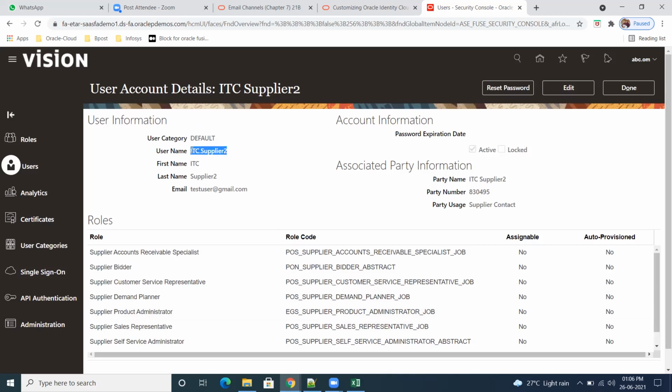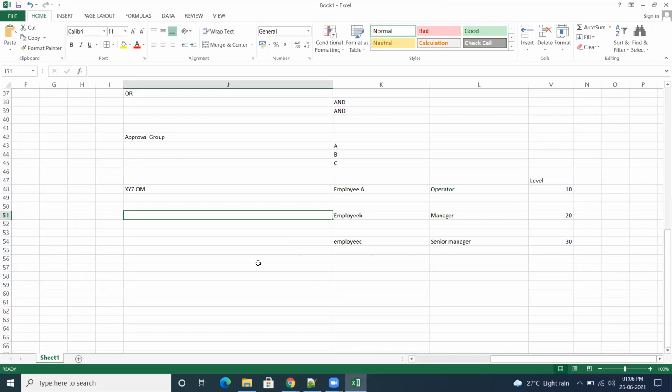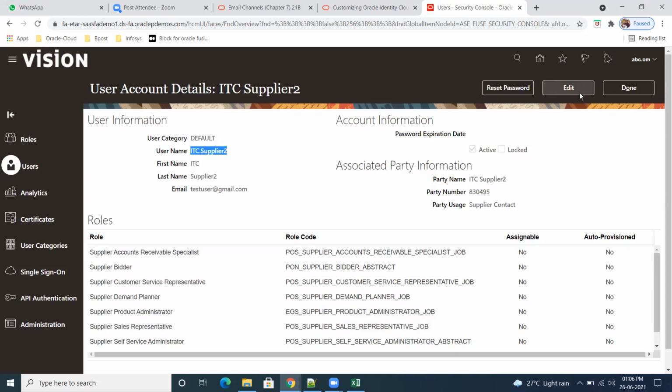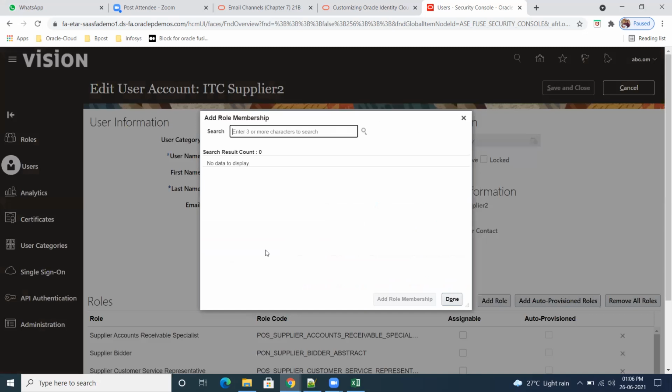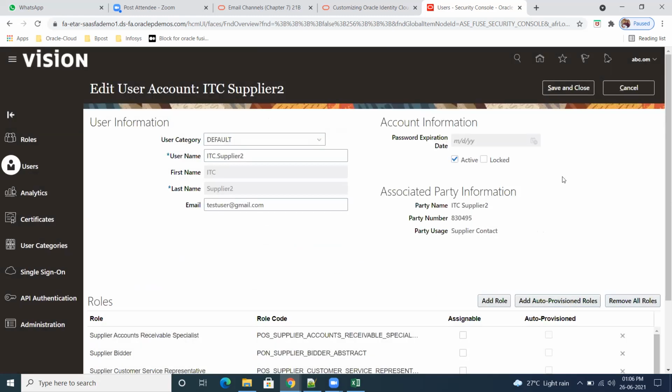This is my manager. All these users have to belong to the same group. So edit this, add a role, the employee role. Employee is important. Save and close.